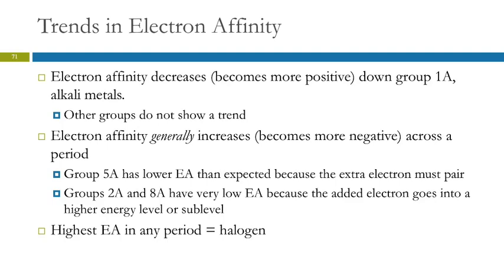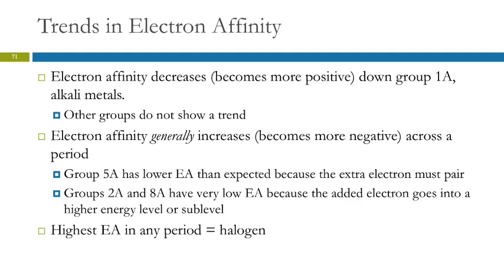Group 5 is lower than expected because that extra electron has to pair up. So we also saw a change at group 5 for ionization energy because for the 6th one, we're losing that paired electron. And we see that groups 2A and 8A have very low electron affinities because the added electron is going into a higher energy level or a higher sublevel.